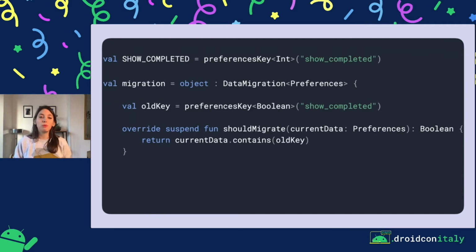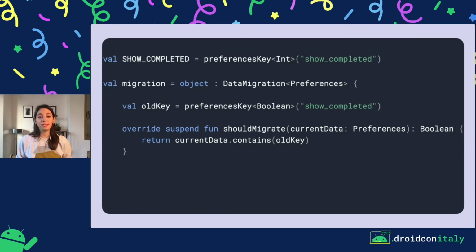To do this, we implement a DataMigration class. Here we can define as a member a reference to the old key, so the preferences key of Boolean with the same name that we had before. Then the first method that we need to implement is shouldMigrate. This tells DataStore whether we should migrate or not. We get as a parameter the current data in the preferences, so we can check whether the current data contains the old key.